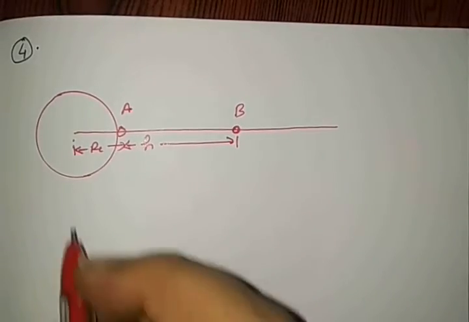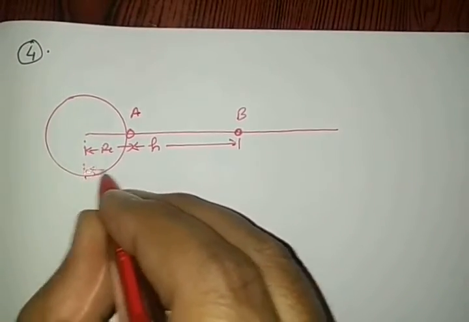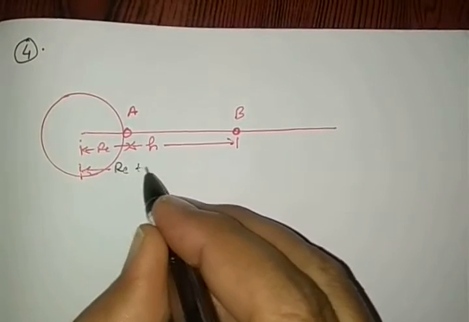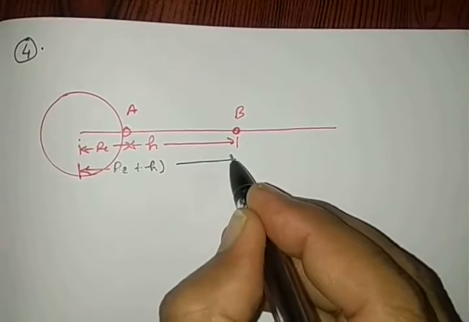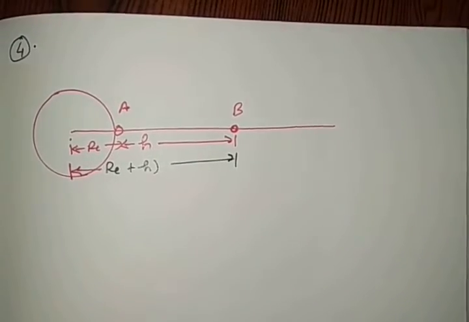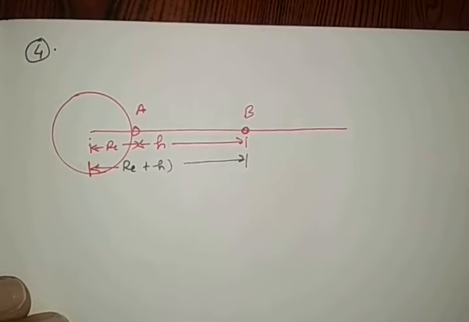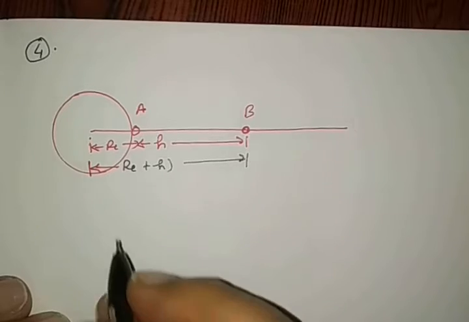We are seeing this case. So this total distance one may write as Re plus h. We want to see the change in potential energy, how much potential energy is obtained here in this case.